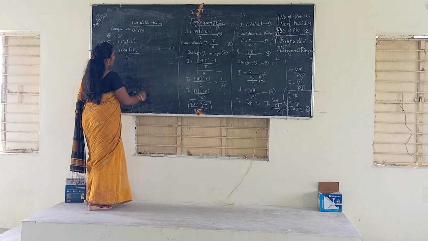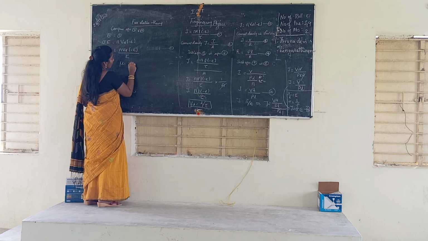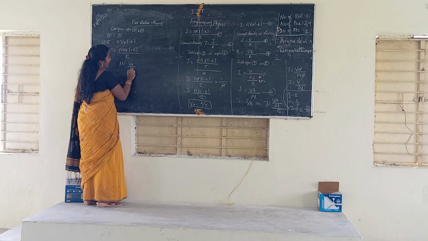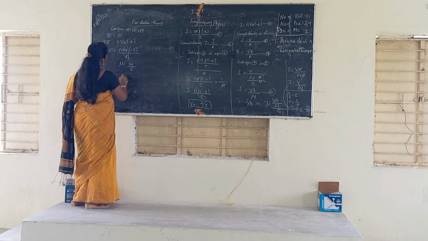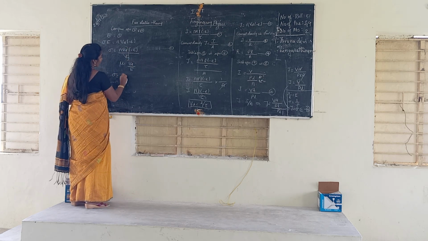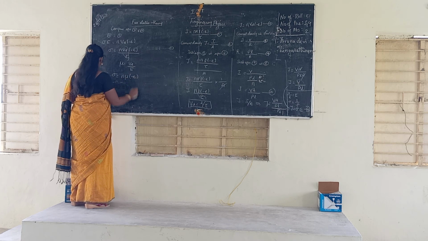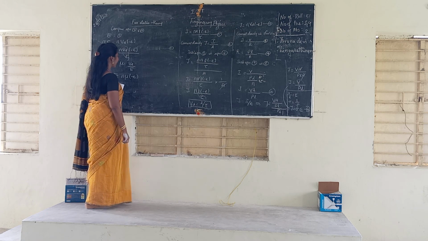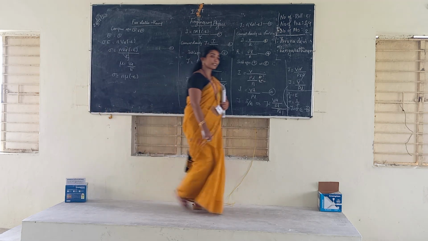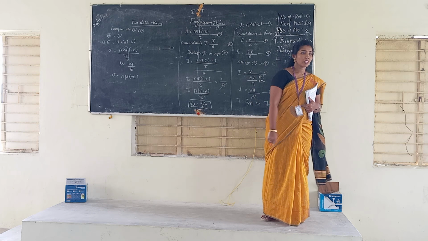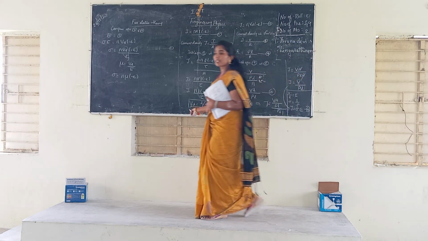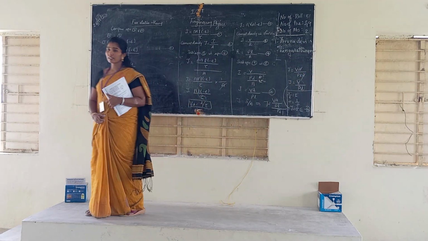Okay. So now the mobility term is mu, equal to VD divided by E. So substituting here, what do we get? Sigma is equal to N into mu into minus e. So this is the equation for the electrical conductivity in terms of mobility. Understood? Any doubt in this step?